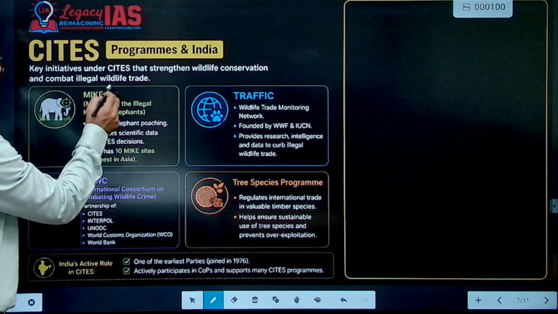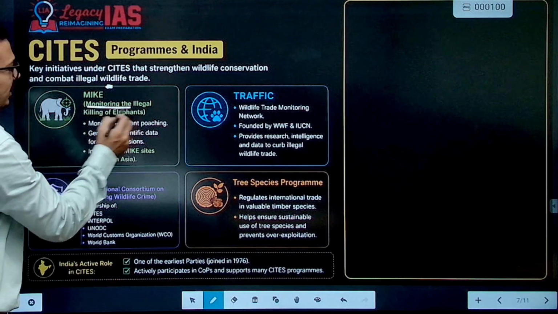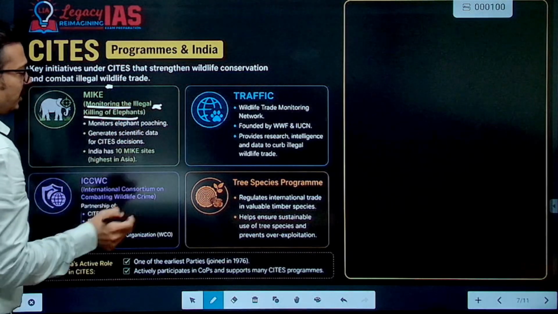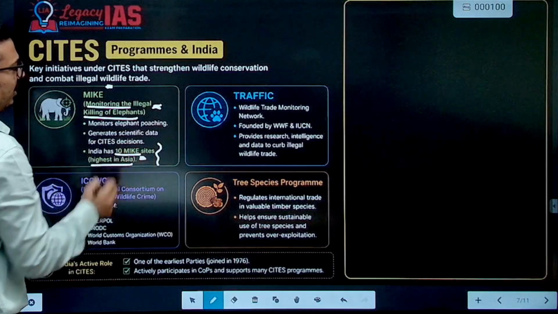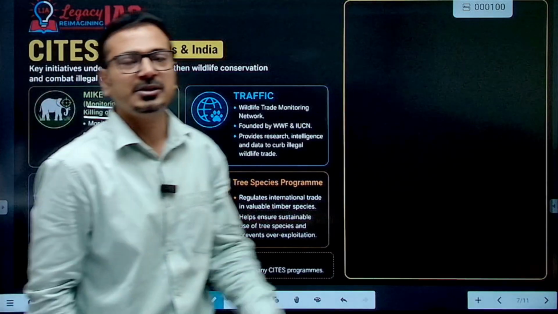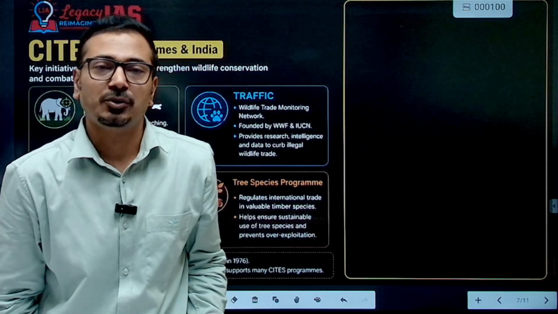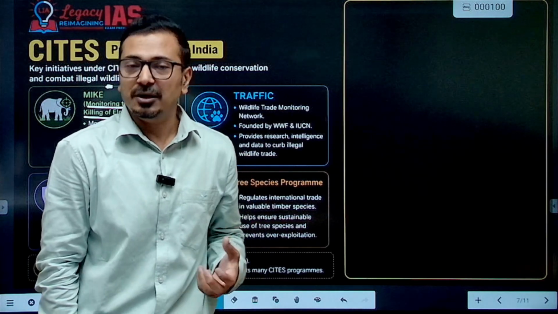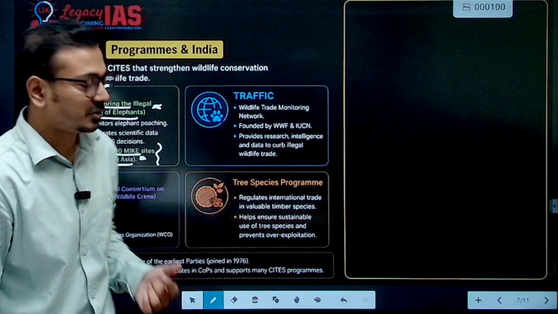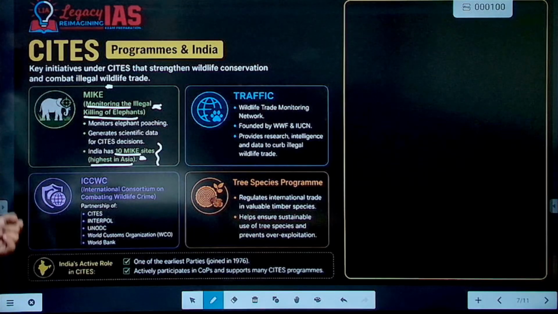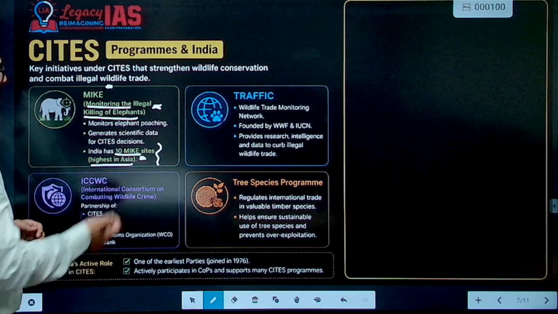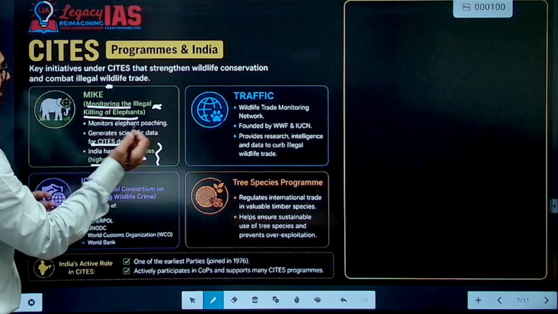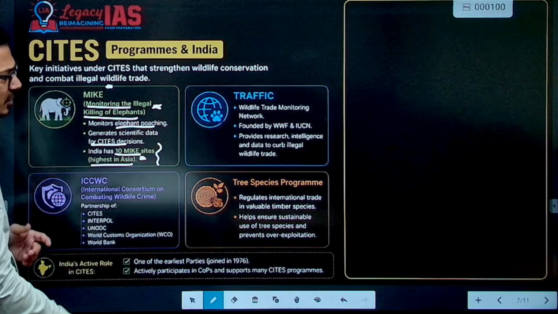MIKE program is an initiative of CITES monitoring the illegal killing of elephants. There are a total of 10 MIKE sites in Asia, the highest being in India. Of course, the elephant population is more in India, and that's why protection of those elephants and their habitats and corridors is important. 10 MIKE sites have been identified in India. You need not remember the names, but it generates scientific data for CITES decisions and monitors elephant poaching also.